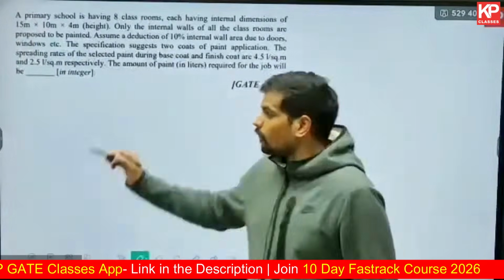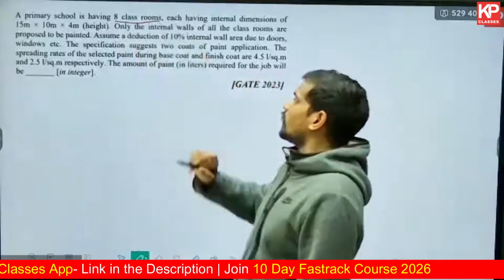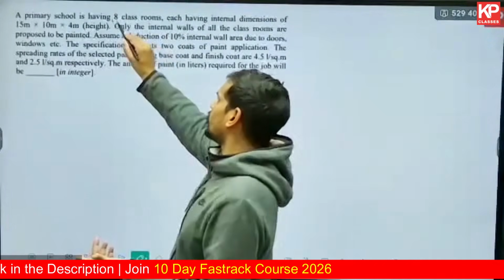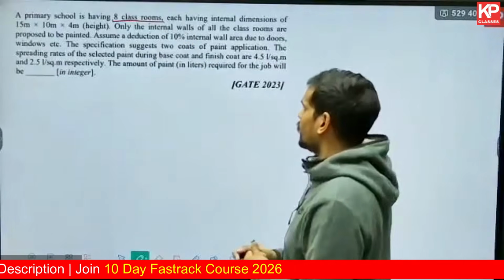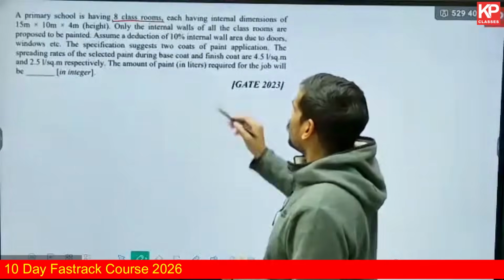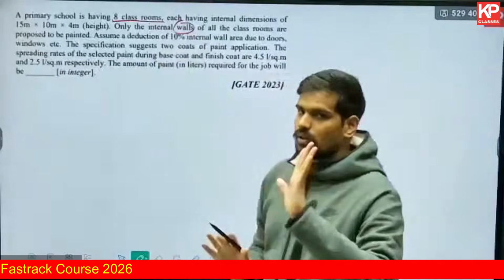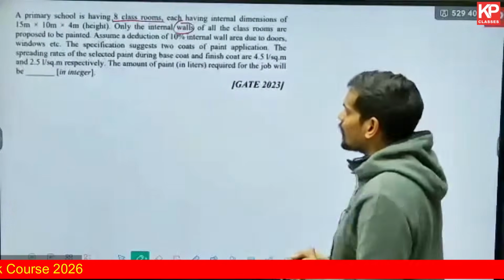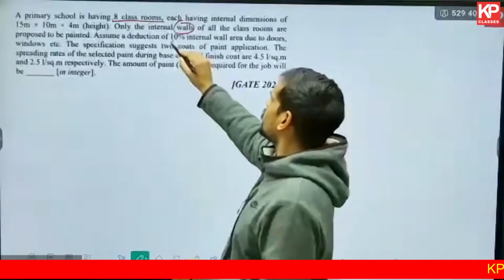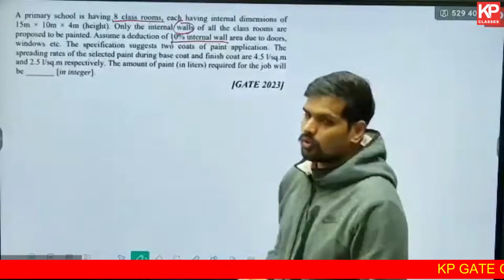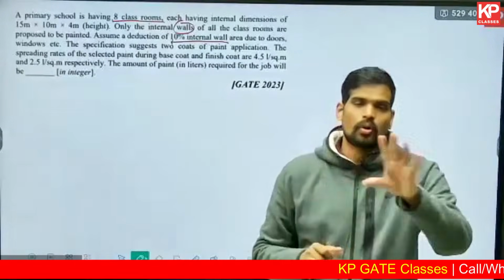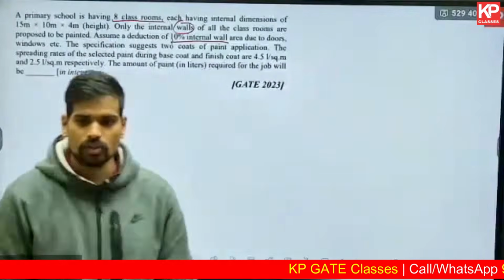Firstly, write down the given information carefully, because if you do the calculation for one room and then forget to multiply it with 8, you will lose your marks. Only the internal walls, you see clearly they have stated only walls are to be painted. Assume a deduction of 10% of the internal wall area for the doors and windows. They have not specifically given us the dimensions of the doors and windows. They just said broadly it is a 10% deduction for the doors and the windows.